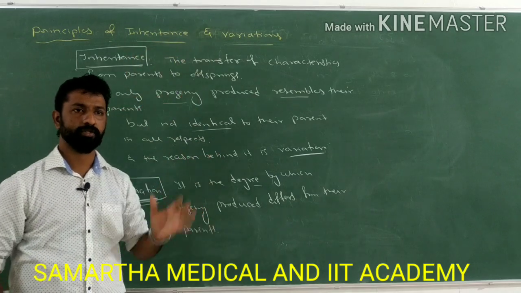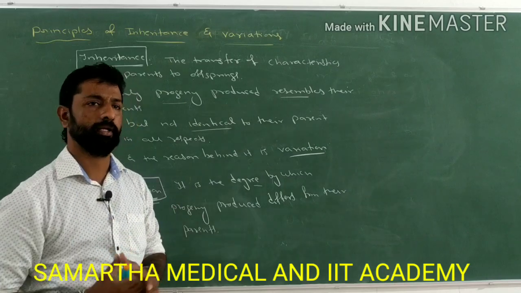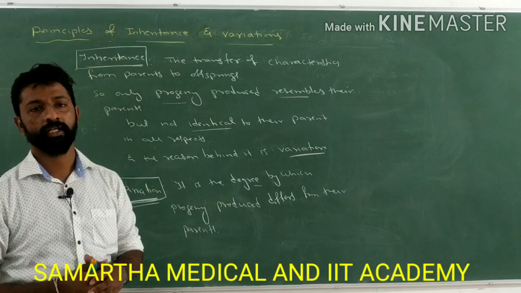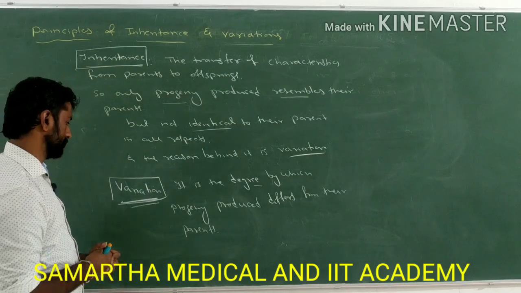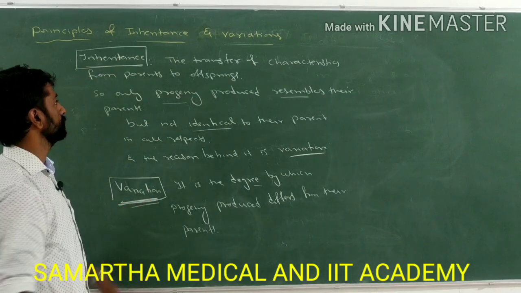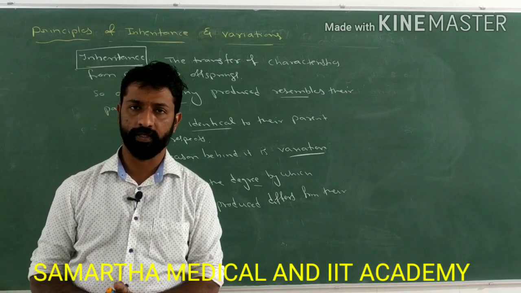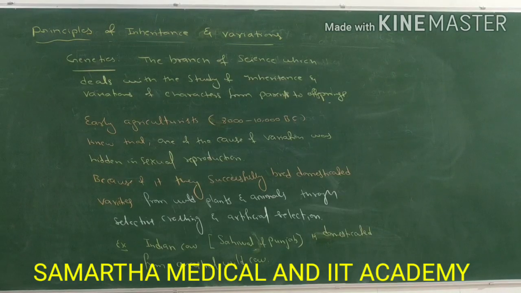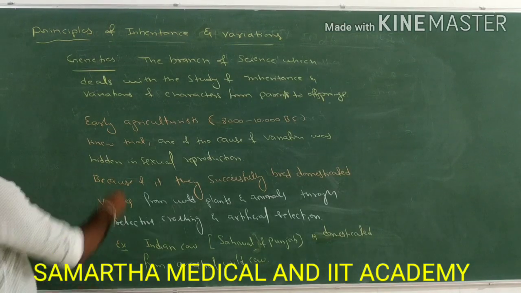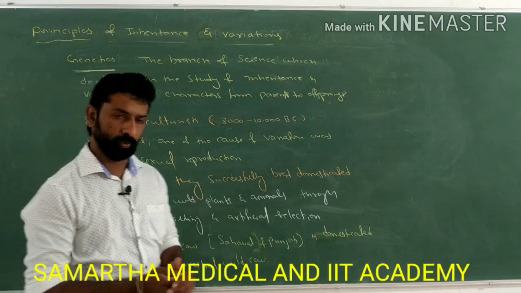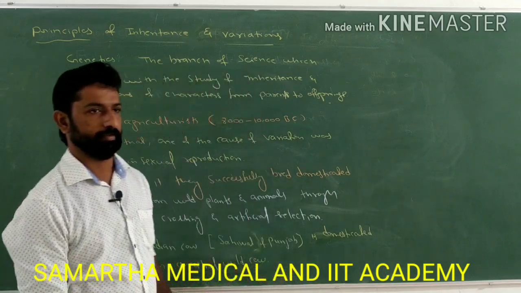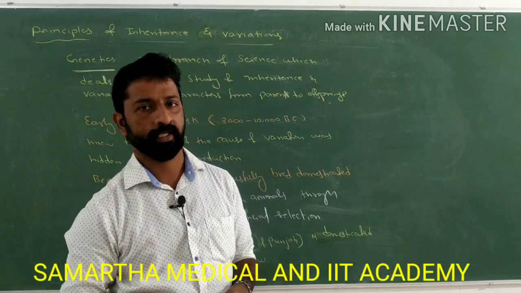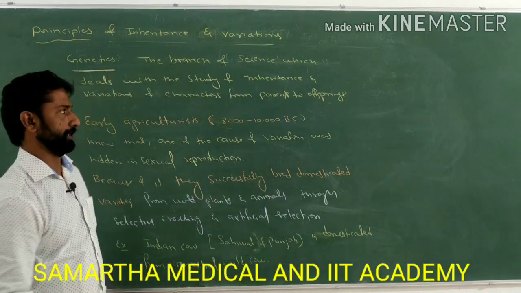Next we need to discuss the principal or scientific reason behind this inheritance as well as the variation. So note down these points now: what is inheritance and what is variation. So the branch of science which deals with the study of inheritance as well as the variation is called genetics.